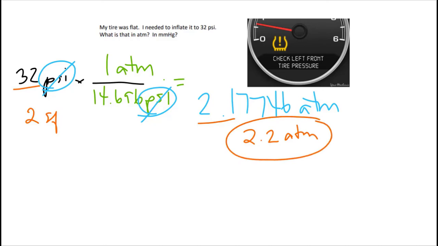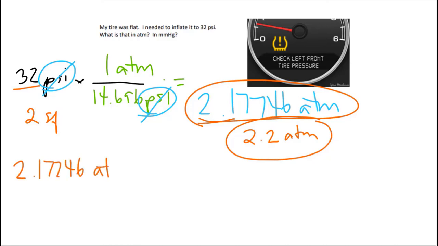Now, to get to millimeters of mercury, I can do one of two things. I could start with my 32 psi and go psi to atmospheres, but I already did that here, because I can't go right from psi to millimeters of mercury. I've got to get to atmospheres. So I'm just going to take this answer that I got from over here before rounding, 2.17746 atmospheres, and let's then do my conversion to millimeters of mercury.